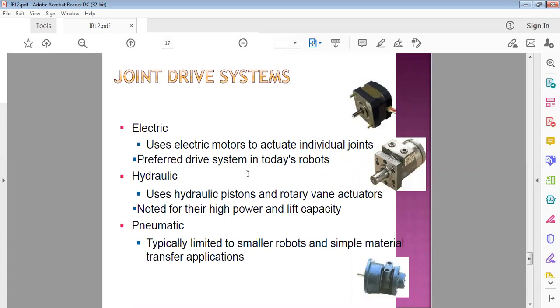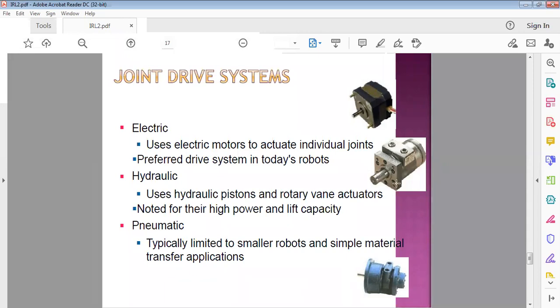Electric drive systems are used to actuate the individual joints, directly mounted on the mechanical joint, which drives the joint. This is the preferred drive system in today's robots. Most robots use this kind of drive system.